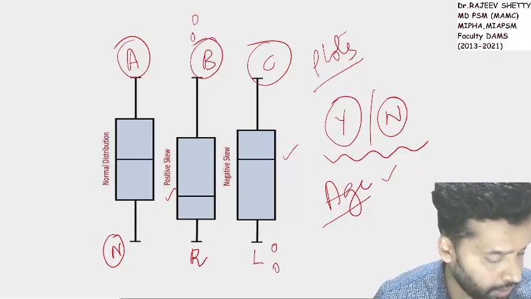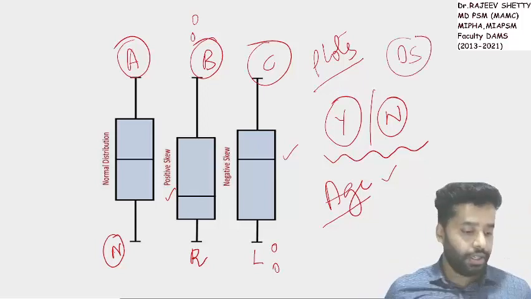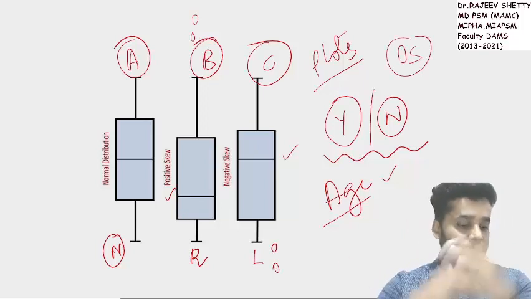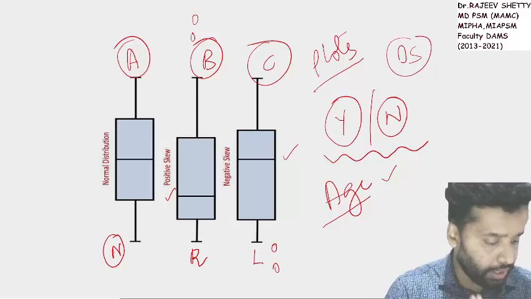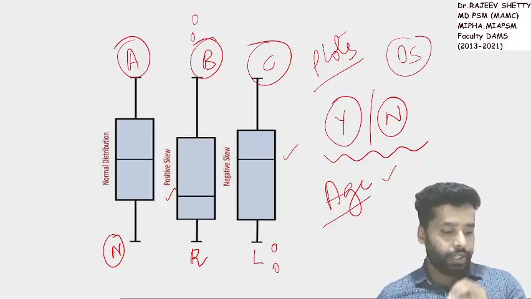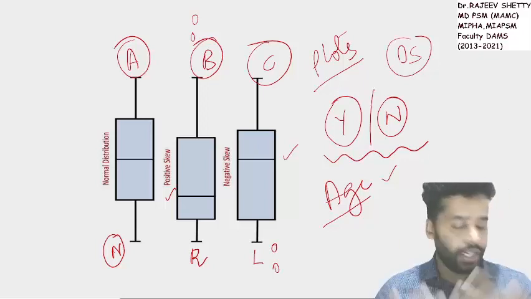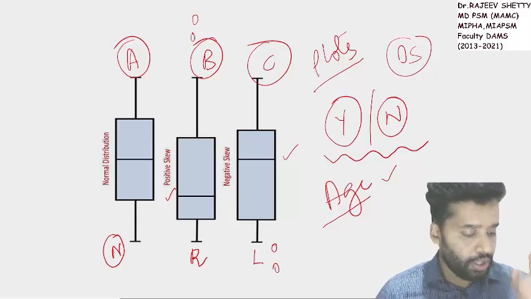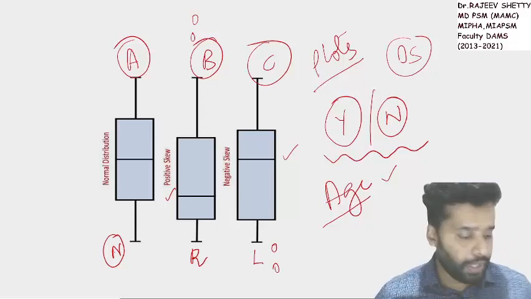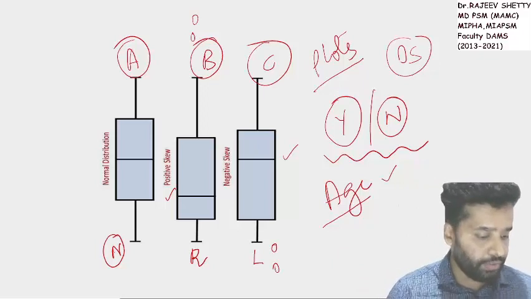Age adjusted death rate means after direct standardization, where I want to compare the mortality pattern between two populations with different age structure. What do we do in that? We take age specific death rates of the study population and apply them on one standard population. Then we get age standardized death rates. What is the use of age standardized death rates? It can be used to compare mortality pattern between two populations with different age structure.